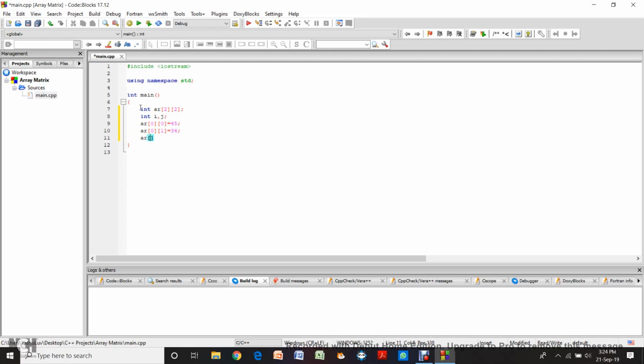Then AR[1][0] will be 50. And finally AR[1][1] is equal to 40.